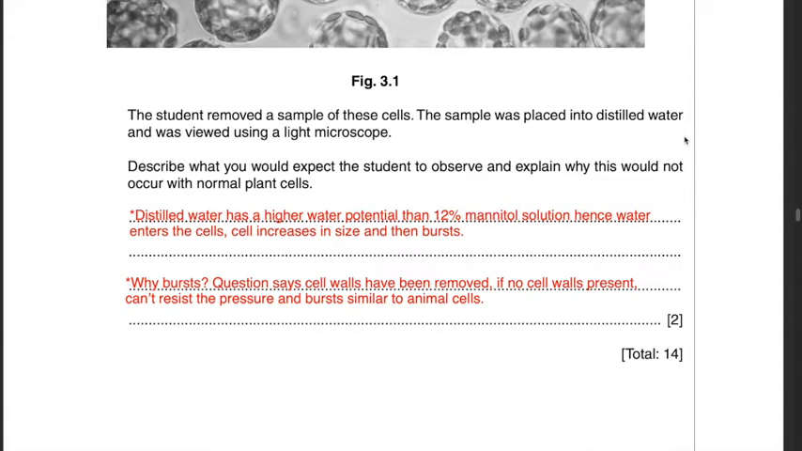Distilled water has a higher water potential than 12% mannitol solution. Hence, water enters a cell, the cell increases in size and then bursts. Why does the cell burst? Because the question says cell walls have been removed. Although it is a plant cell, if the cell walls have been removed, then there is no cell wall present to resist the pressure or forces building up, and it will burst, similar to the case of animal cells, because animal cells also have no cell walls, and that is why when water enters the cells, it leads to the cell increasing in size and eventually bursting. A similar case will occur here as well, because no cell walls are present to resist the forces.